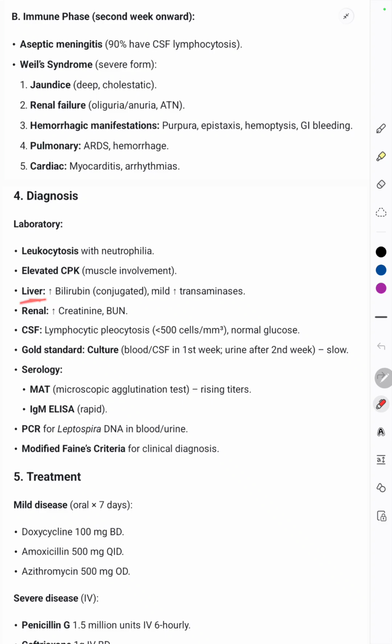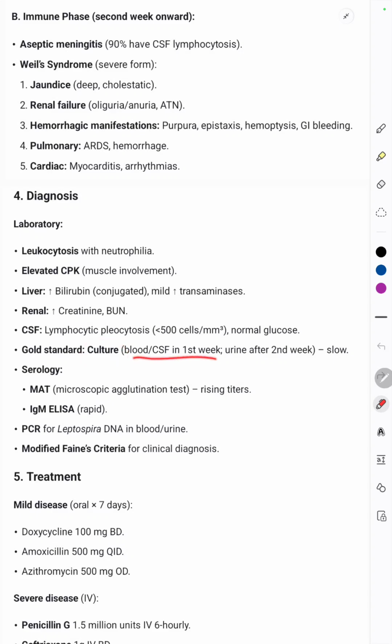Then in the liver, the SGOT/SGPT ratio will be increased. In the renal system, the creatinine and blood urea nitrogen, that is KFT, is going to be deranged. Then CSF will show lymphocytic pleocytosis because of aseptic meningitis. The gold standard is going to be the culture of this organism.